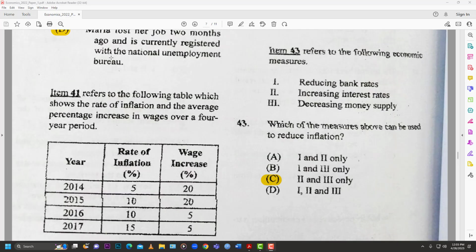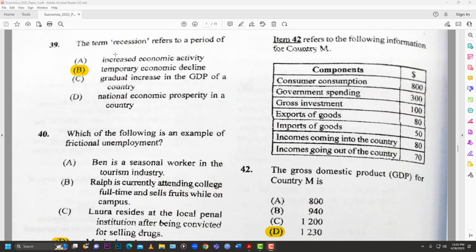All right, 42 refers to the following information for country M. So you see the whole, that's the formula for the national income. So you see the whole thing right there, GDP, gross domestic product.